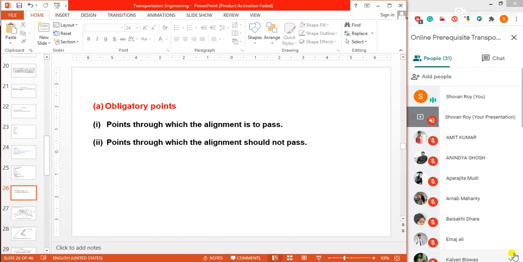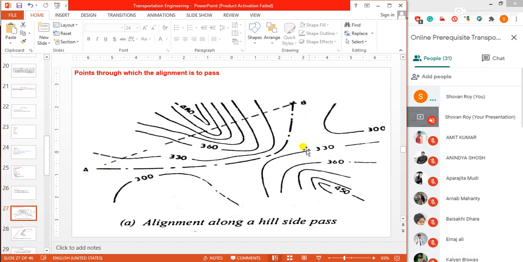The suitability of these alternatives depends on many other factors like the topography and site conditions and cost considerations. Suppose in this figure A, these are the points through which the alignment is to pass, an alignment along a hillside pass.